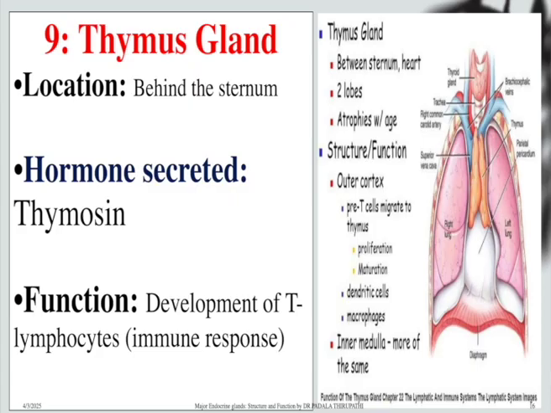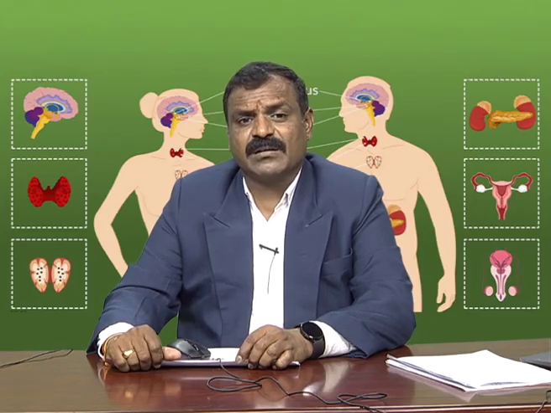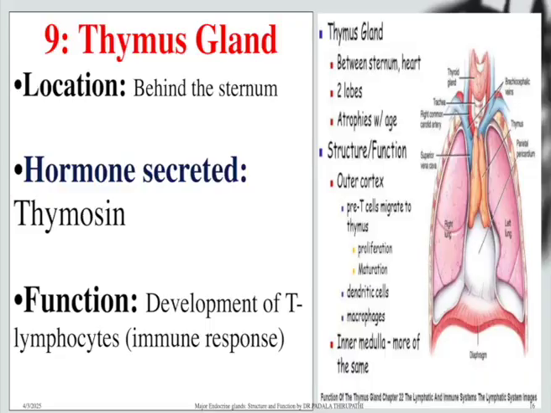The T lymphocytes are affected in the disease HIV AIDS. The viral disease caused by the human immunodeficiency virus, the AIDS virus, affects the blood cells of the immune system, that is, the T lymphocytes. So, T lymphocytes are most important to increase the immune response in human beings. This depends upon the hormone thymosin, secreted by the thymus gland, which is located behind the sternum.